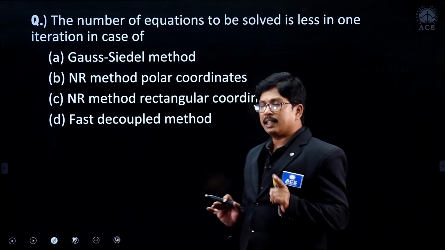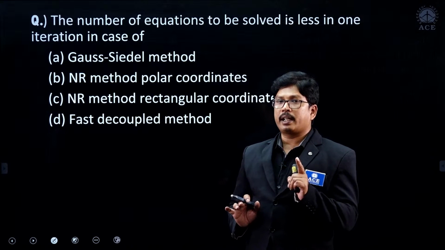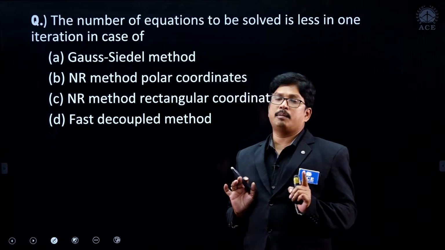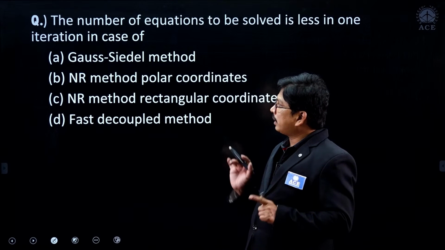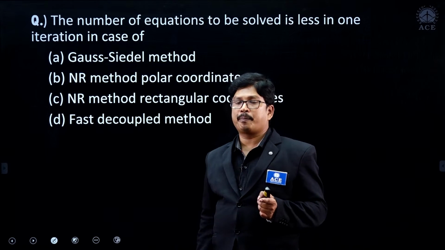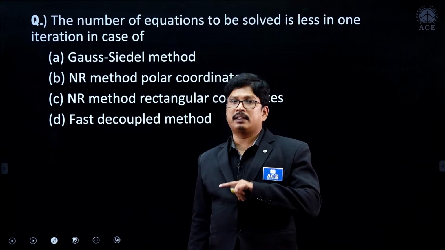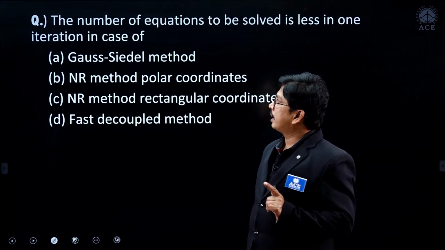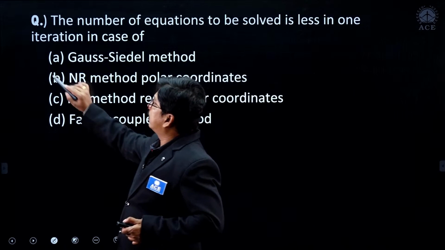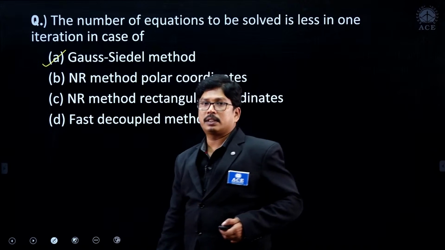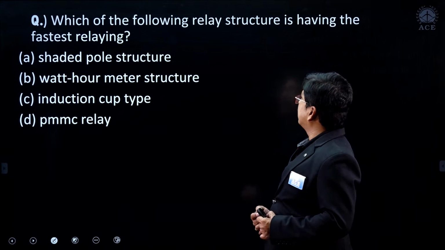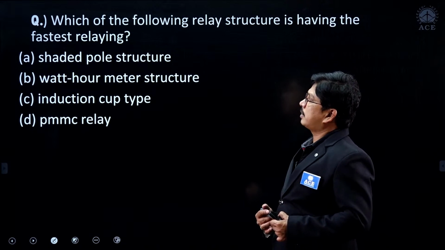So it takes very few equations for one iteration. The time for one iteration is very low in case of Gauss-Seidel method. The time for one iteration is very high in case of NR method. In the NR method the number of iterations is less, whereas in Gauss-Seidel the number of iterations will be very high. Therefore, we can take it as the Gauss-Seidel method. Right.